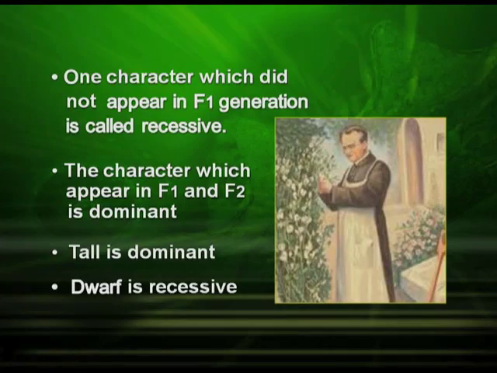Now, we are in a position to define two very important terms, that is dominant and recessive. The character which did not appear in the F1 generation is called recessive, and the character which appeared in F1 and F2 is the dominant. So, in the previous experiment that Mendel studied, can you tell which one is dominant and which one is recessive?